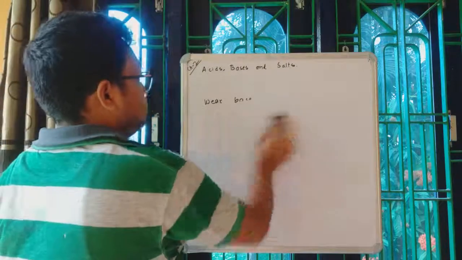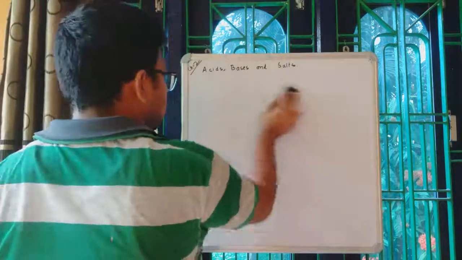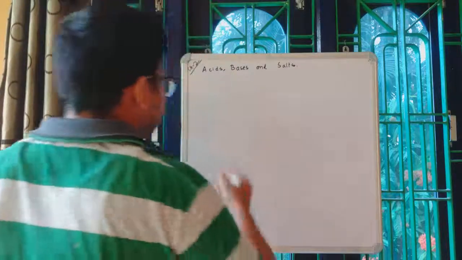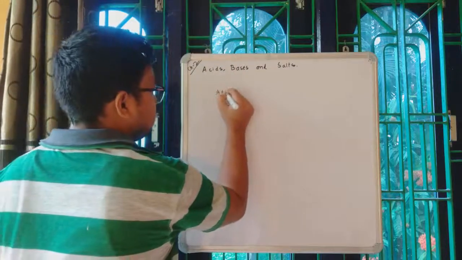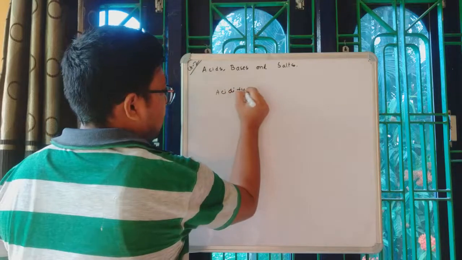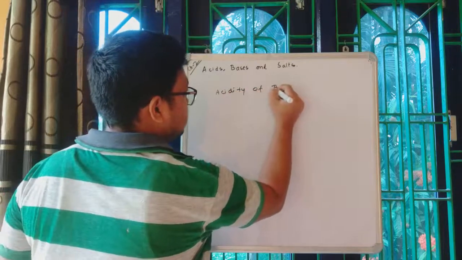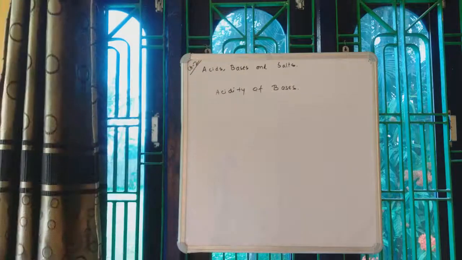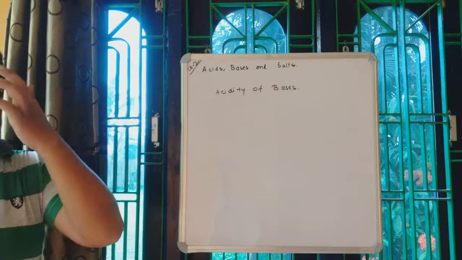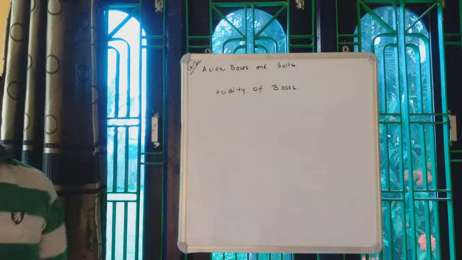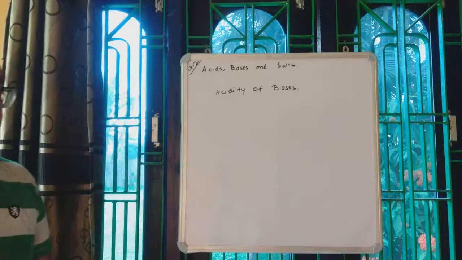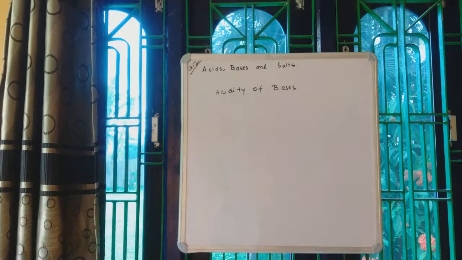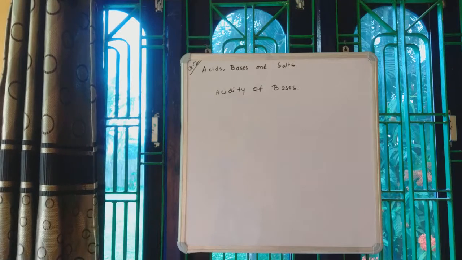Now let's talk about acidity of bases. In the previous video, we talked about basicity of acids. We had monobasic, dibasic, tribasic acids, for example, HCl, then H2SO4 and so on.